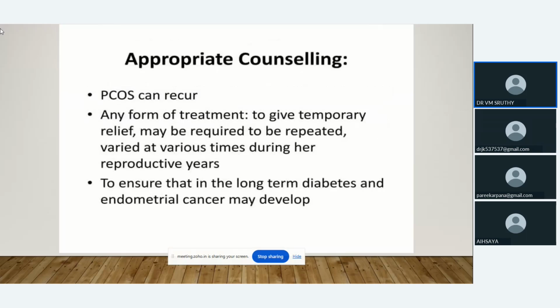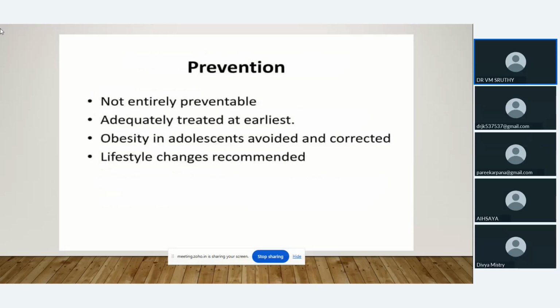Even after doing the surgery, we have to give proper counseling because it can recur at any time. Then long-term diabetes and endometrial cancer may develop in PCOS patients because of increased insulin resistance and increased quantity of estrogen. We can't fully prevent that, but if we maintain a proper lifestyle, we can avoid it to some extent. Obesity control and lifestyle changes are recommended in order to prevent it.